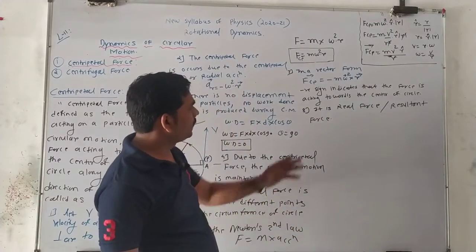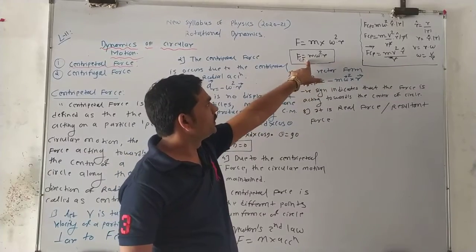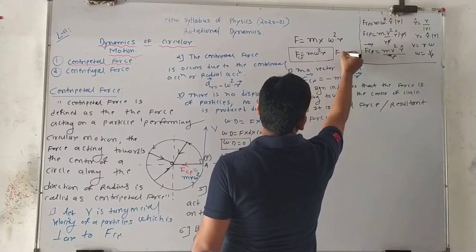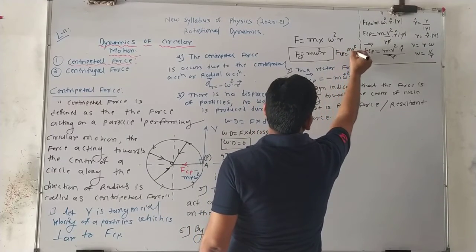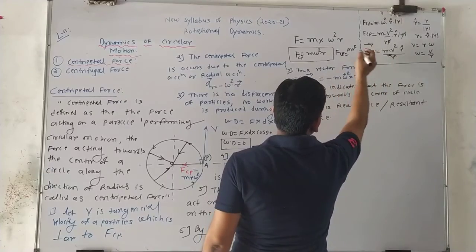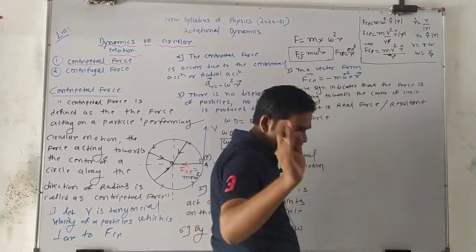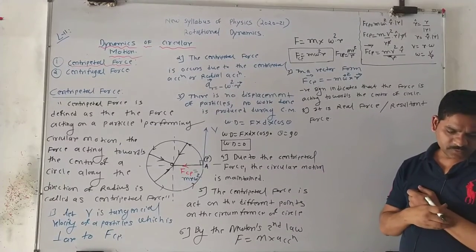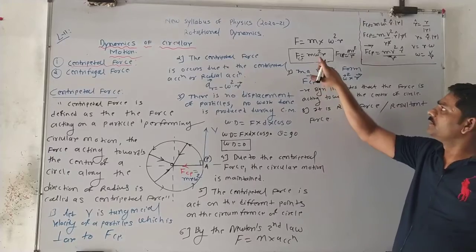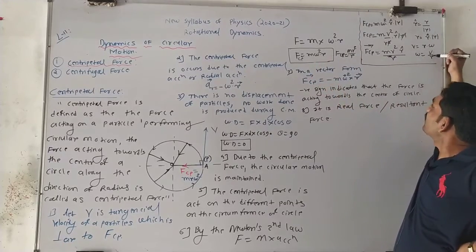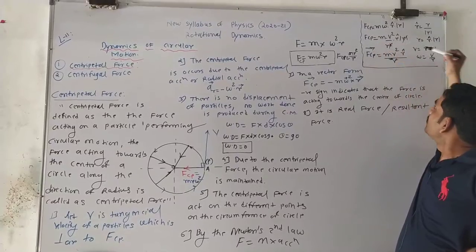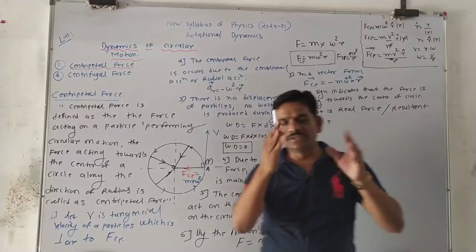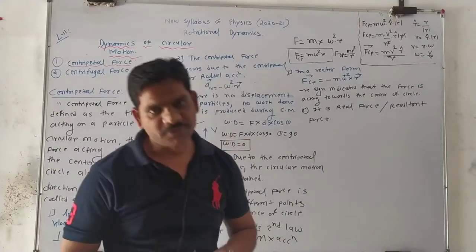So what formulas do we have? We have the formula for centripetal force, F is equal to m omega square r. Another formula is F CP is equal to m V square upon r also. You have a lot of formulas if you solve this. Omega is replaced by V by r, so one r is cancelled. What do we get? m V square upon r also. So this is the formula for centripetal force.